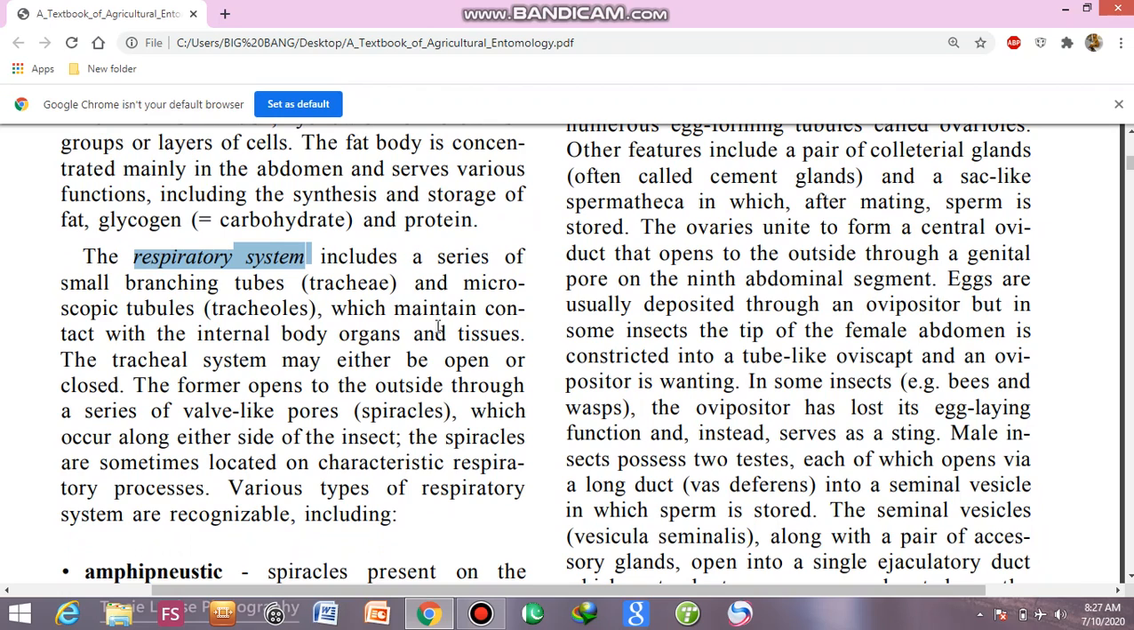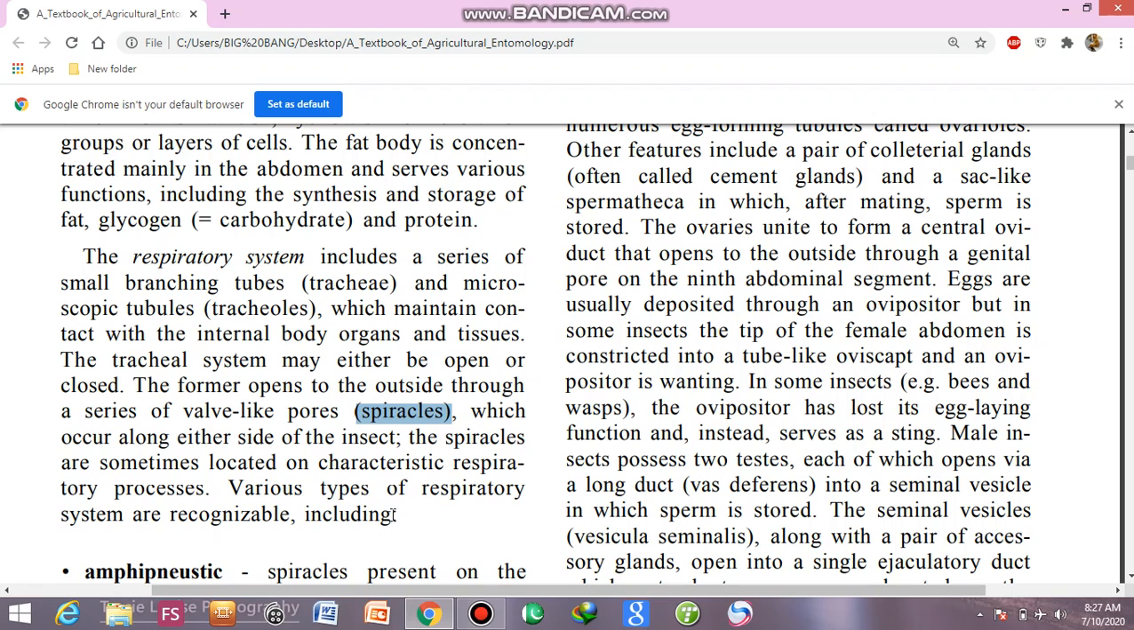The tracheal system consists of large tubules known as tracheae, and then these tracheae are divided into smaller tubules known as tracheoles, which maintain the contact between the internal body organs and the external environment. The tracheal system may be either closed or open. The latter opens to the outside through a series of valve-like pores called the spiracles. These tracheae open outside the body through various pores known as spiracles, which occur along either side of the insect. The spiracles are sometimes located on characteristic respiratory processes.